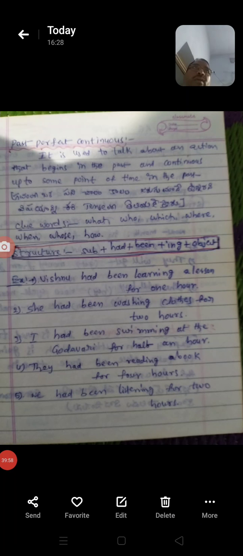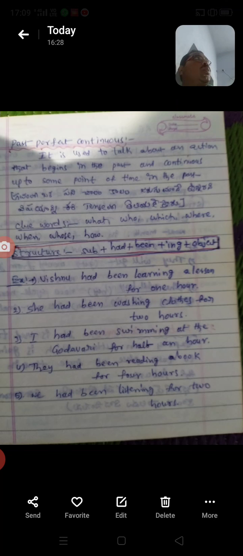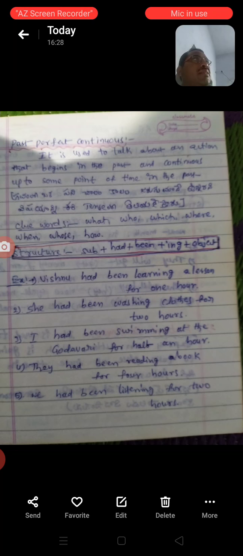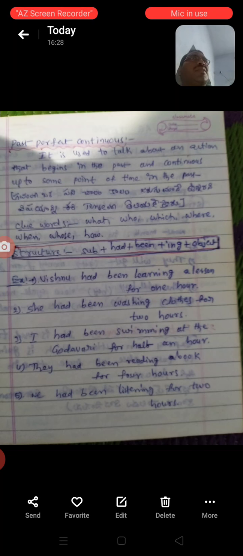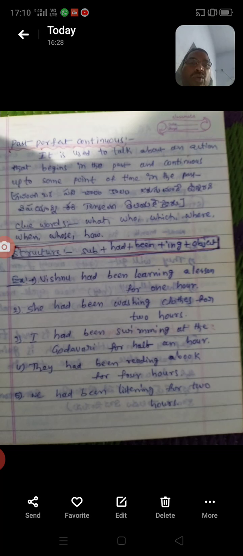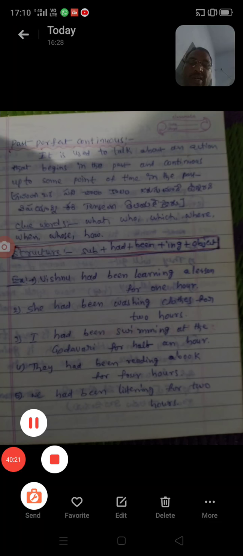When you have understood and practiced, and you go to the examination, you have to analyze and recognize the tense, and then write the answers truthfully. That is the most important aspect.